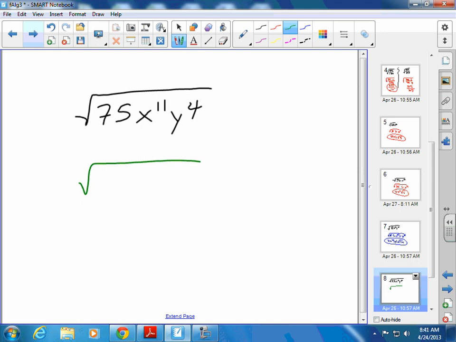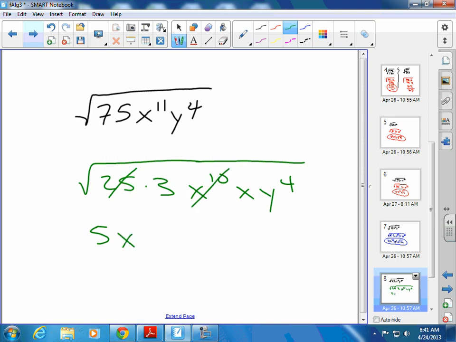It's easiest just to use a calculator with these, dividing in with your perfect squares. 75, how are you going to break that up? 25 times 3, x to the 11th, like we said, x to the 10th times x. Y to the 4th is going to stay as y to the 4th. We've broke up everything that we need to break up. Now we're going to bring out perfect squares. 25 comes out as 5, 3 stays, x to the 5th, x stays, y to the 2nd, radical 3x.